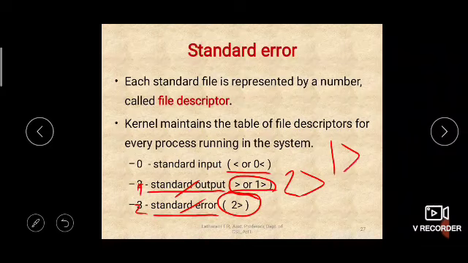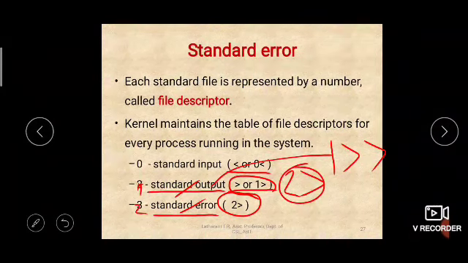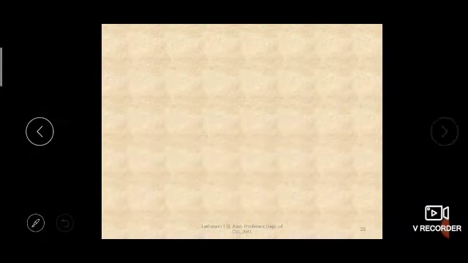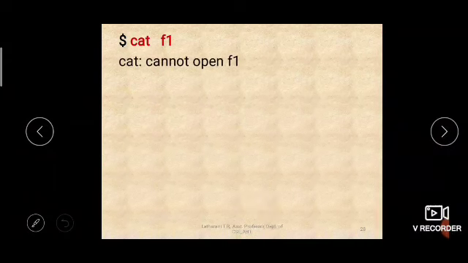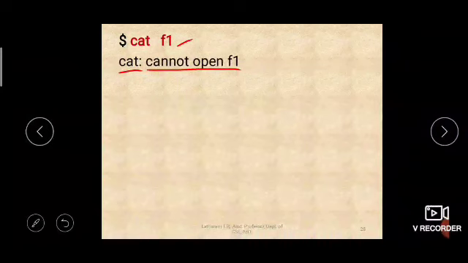1 greater than or simply greater than represents the standard output, and 2 greater than represents the standard error stream. Okay, let us see some examples. Cat F1, if F1 file is not existing, then the cat command will give you the error message, cannot open the file F1 because it is not existing.